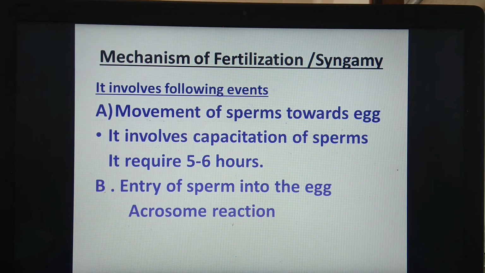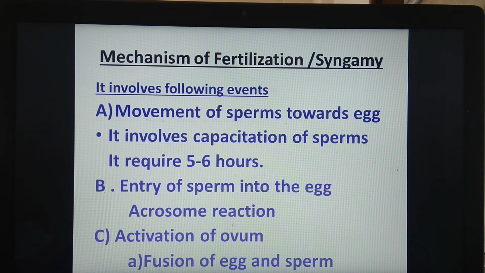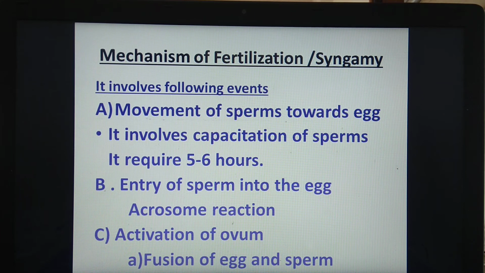The second part under the mechanism of fertilization is entry of sperm into the egg, which involves the acrosome reaction, and the third process is activation of ovum, which involves fusion of egg and sperm. So these events of fertilization we have to study in detail. We are going to start with the first one, movement of sperm towards the egg.